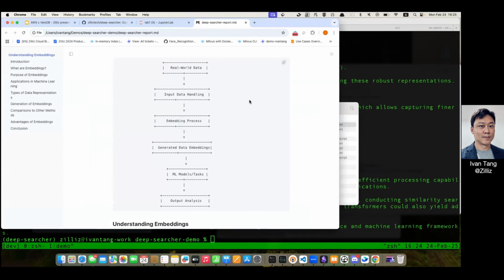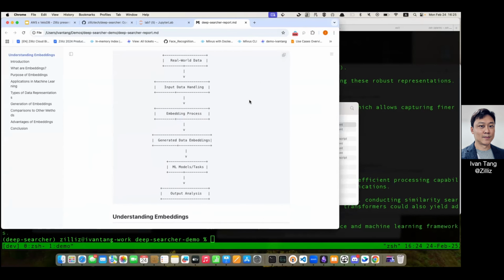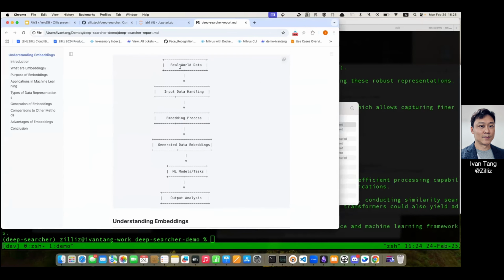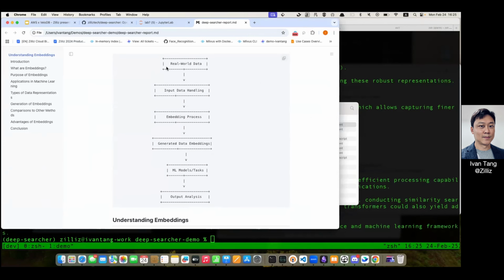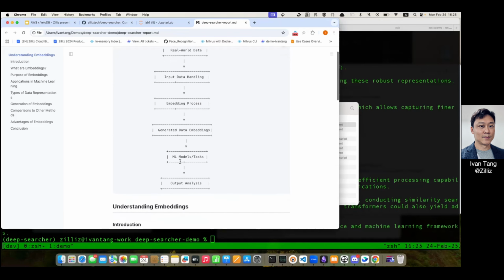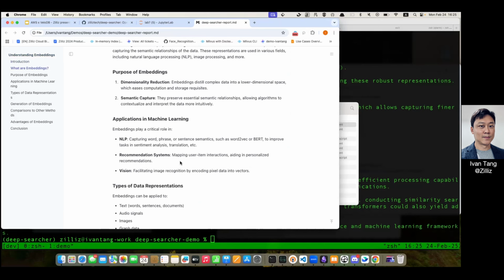That's great. Nova actually created this ASCII art diagram for me. Basically, it's telling me, I asked, what are embeddings? So this is the diagram that it created. You have real-world unstructured data, and you want to be able to capture the meaning, the semantics, the relationships. How do you do that? You have to pre-process them, as I mentioned just now, put them through an embedding model, and then you get your vectors out. So feel free to play around with this if you are familiar with Python. And you can search for this easily: Zilliz Deep Searcher.